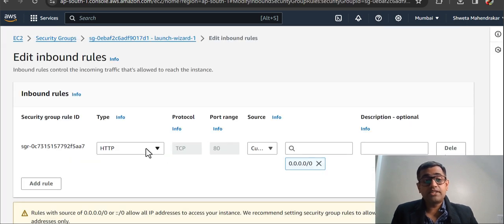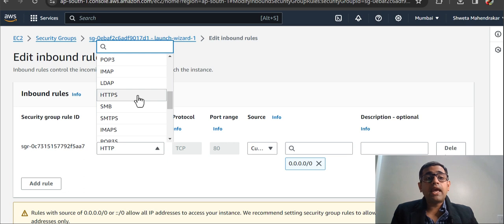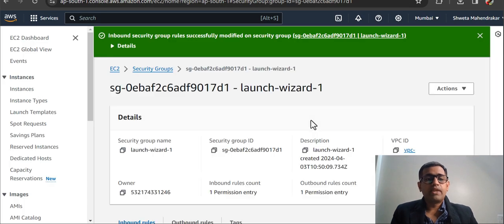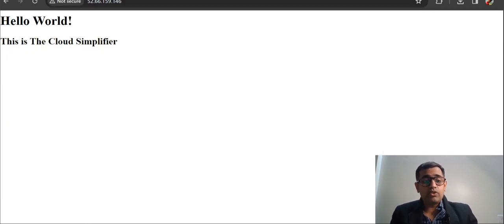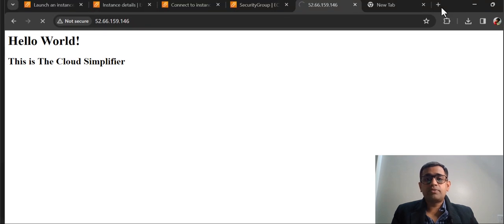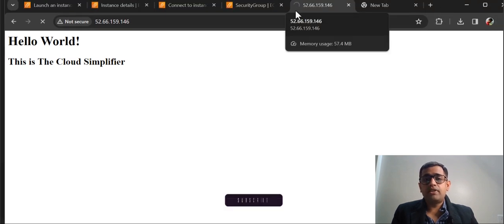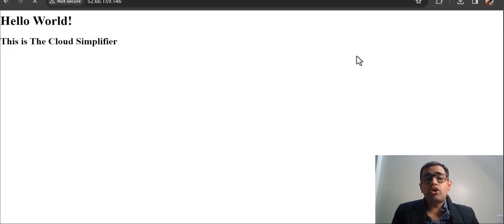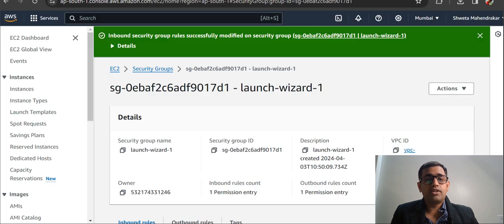Now let me change this back and see. I'll edit the inbound rule and change it to HTTPS, for example, and say anywhere from IP. Let's see if this works. I've saved the security group, and once I refresh, this will not work. The website is trying to access it and is not able to, just because we have restricted the security groups to only allow HTTPS traffic. And this is an HTTP request, not an HTTPS request.